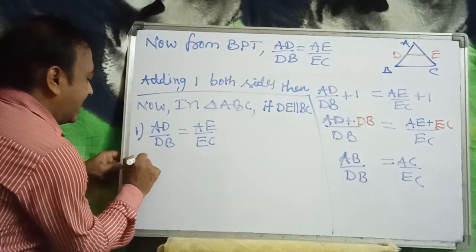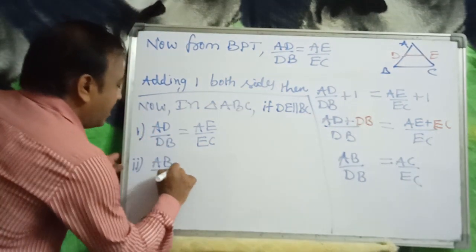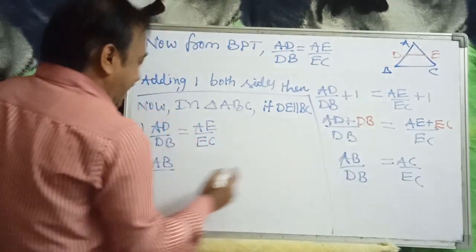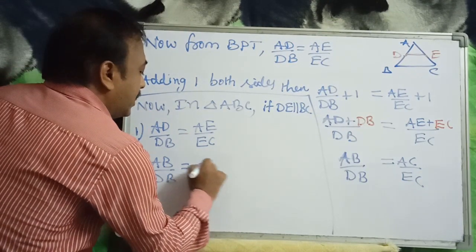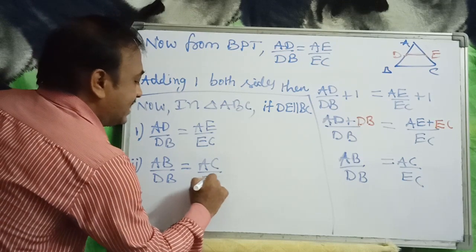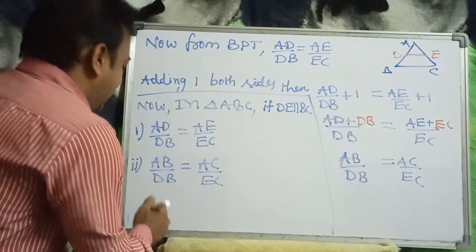Now the second one, which we got, is AB by DB is equal to AC by EC.